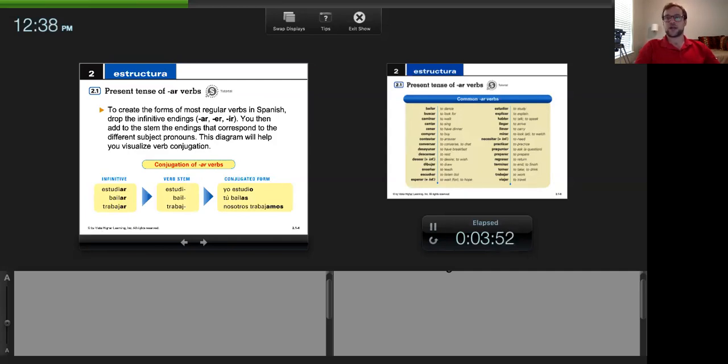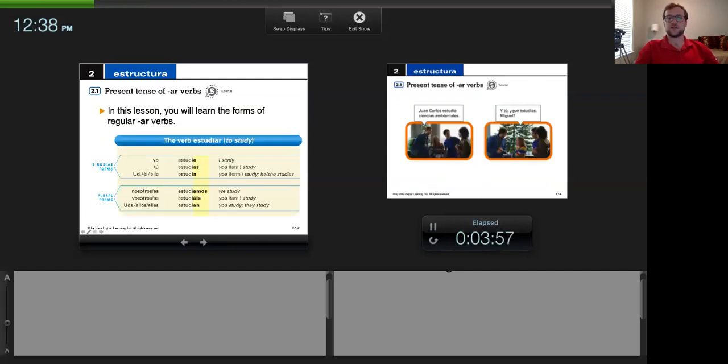All right, now, to create the forms of most regular verbs in Spanish, what we typically do to conjugate our verbs is we drop those infinitive endings, okay? As you can see back here, we are up to the AR of estudiar. So we take off our AR, then we add our endings: o, as, a, amos, an. Now, you're asking yourself, do we do this in English as well? Of course we do, right?